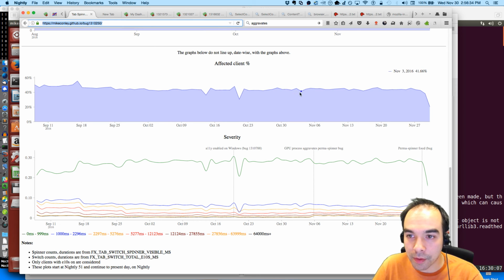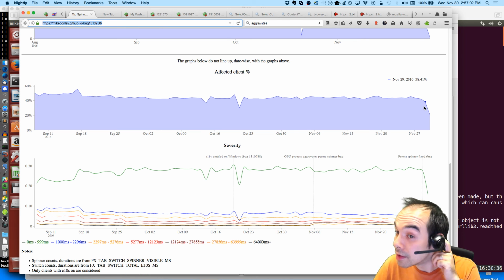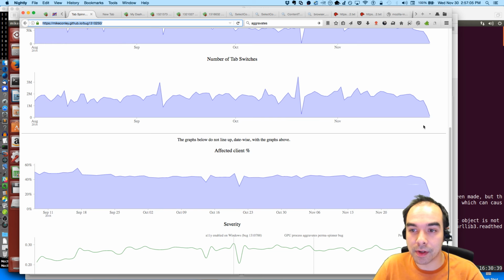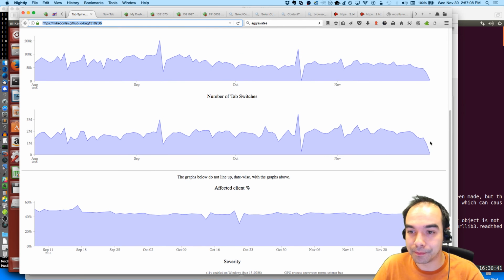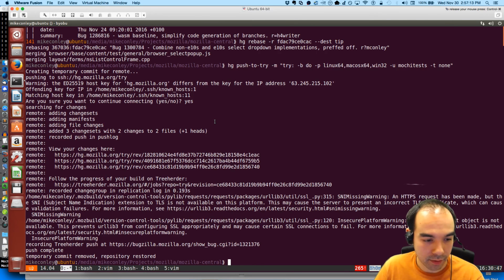Then we're up to 44, 45, 43, 42, 43%, 43%, and then down to 38 on the 29th. Hopefully we're sticking to 38. We might be the lowest we've ever been, minus these little anomalies. These look like little telemetry anomalies. Maybe our collection screwed up. Those are probably outliers, and I'm hoping we stay down here in the 38% zone. That'd be really nice. The number of our users that are experiencing spinners will have gone way down. We'll know tomorrow when we have more data.